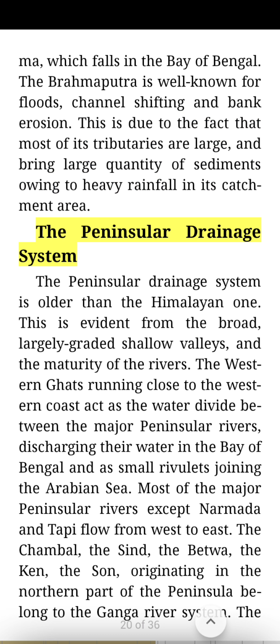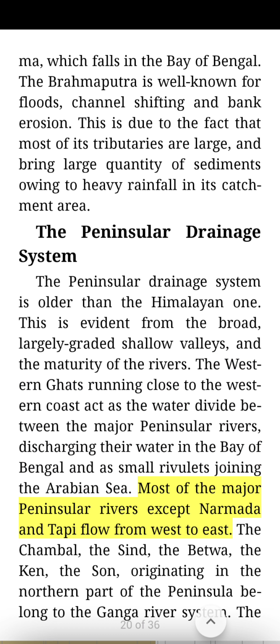The Peninsular Drainage System. The Peninsular Drainage System is older than the Himalayan one. This is evident from the broad, largely graded shallow valleys and the maturity of the rivers. The Western Ghats running close to the western coast act as the water divide between the major peninsular rivers, discharging their water in the Bay of Bengal, and as small rivulets joining the Arabian Sea.